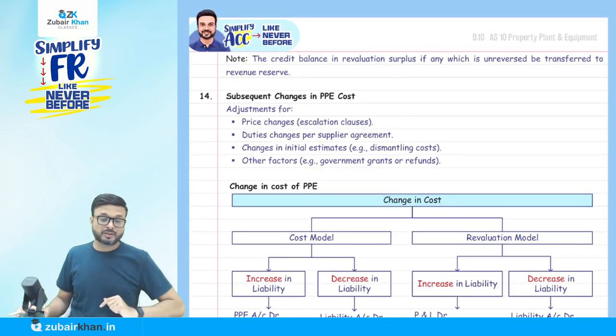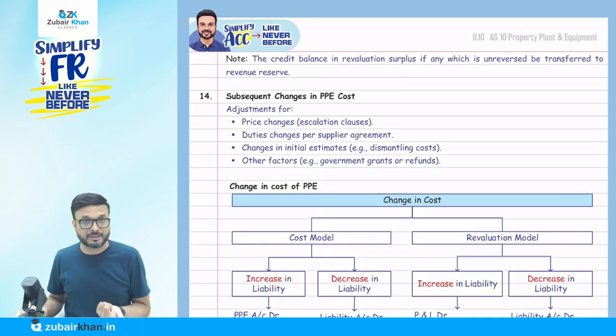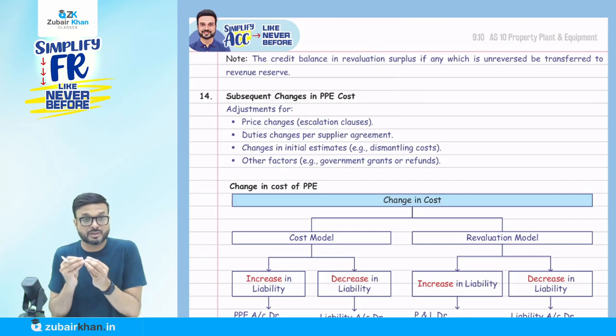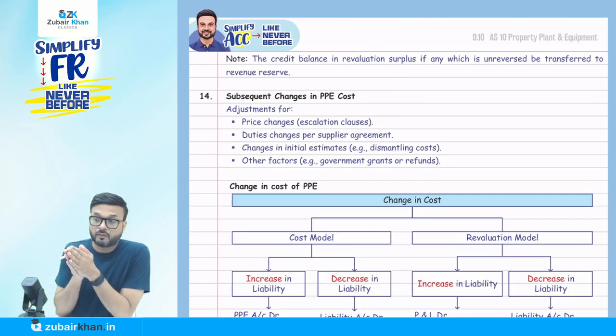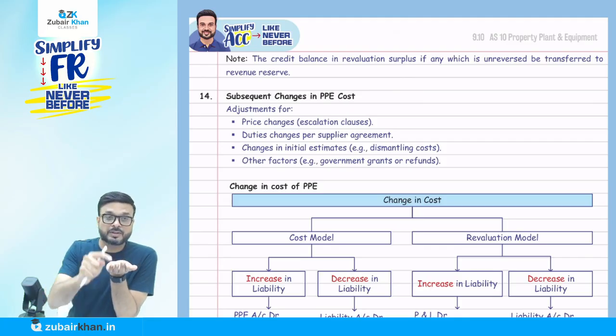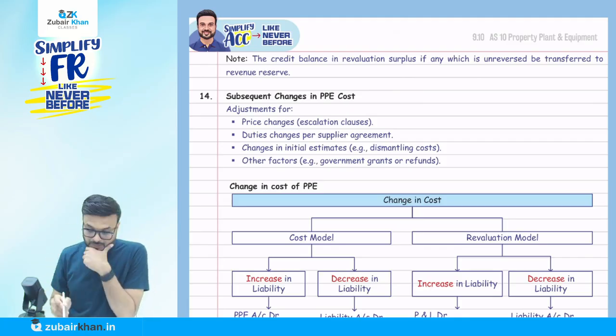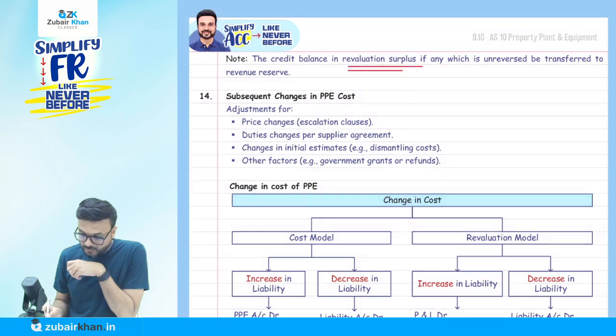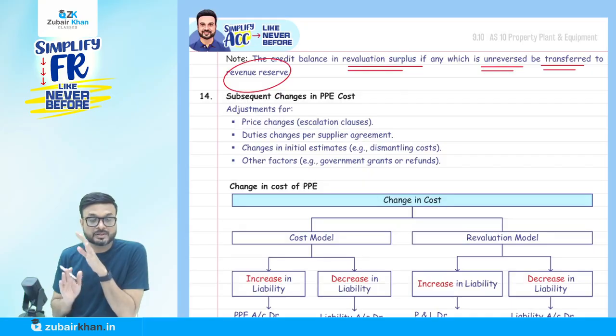Okay. But remember that when you sell PPE, whatever amount is in the revaluation surplus for that particular asset, that much we mandatorily have to transfer from revaluation surplus to revenue reserve. So the credit balance in revaluation reserve, if any, which is unreversed, must be transferred to revenue reserve, which is mandatory.